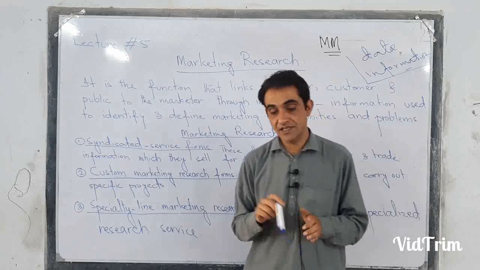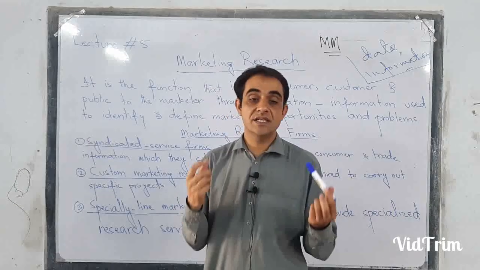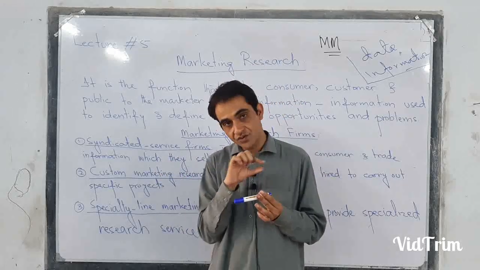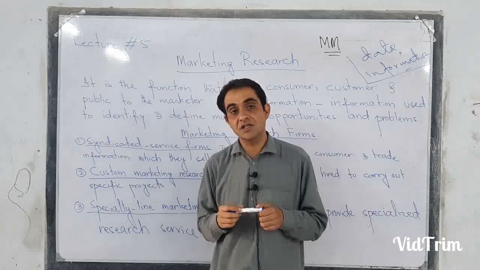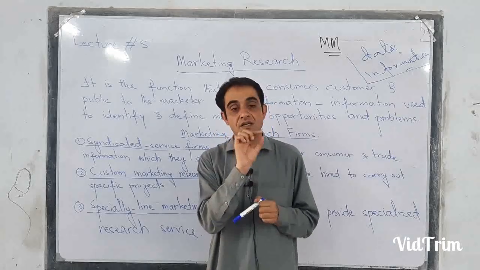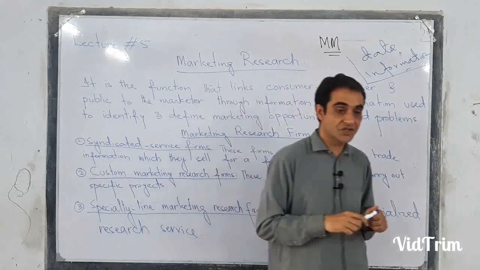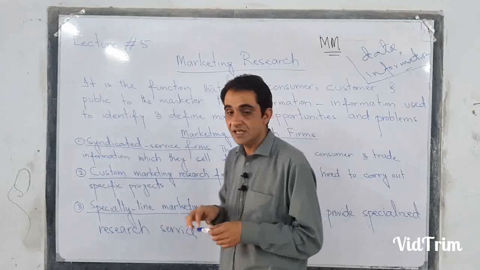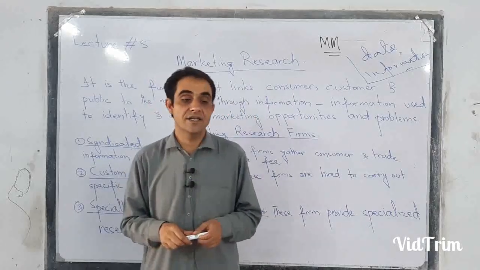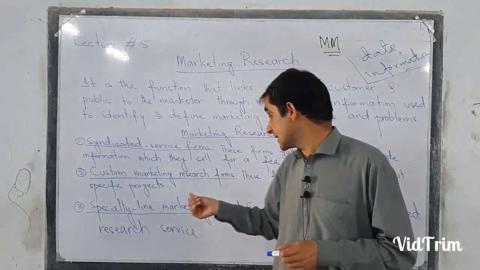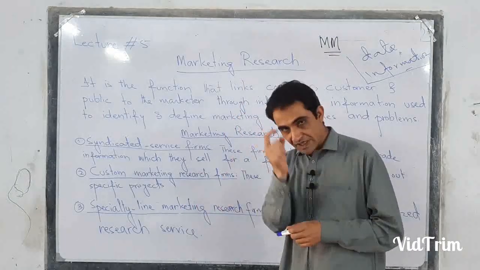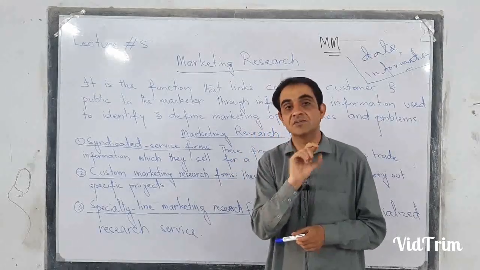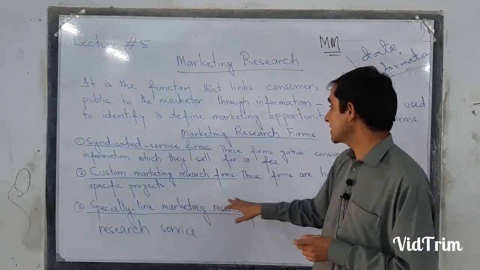Let's suppose there is an organization ABC that provides you just only the service of conducting a survey. So you saw that they are not completing your overall research process, but they are just only conducting a survey for you. Or there is another organization which is just only analyzing the data which has been collected by your organization. That analysis of the data is conducted by this specialty line marketing research firm. It means that they are not conducting the overall research process, but they are just only doing one function of the research process. This is called specialty line marketing research firms.